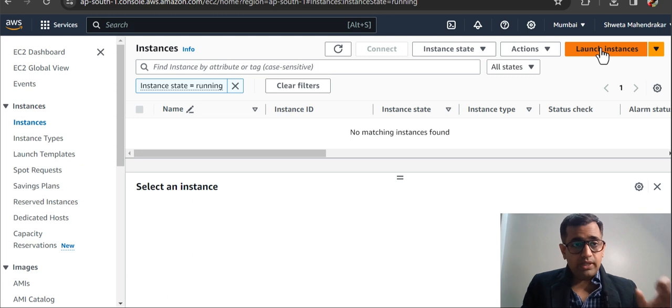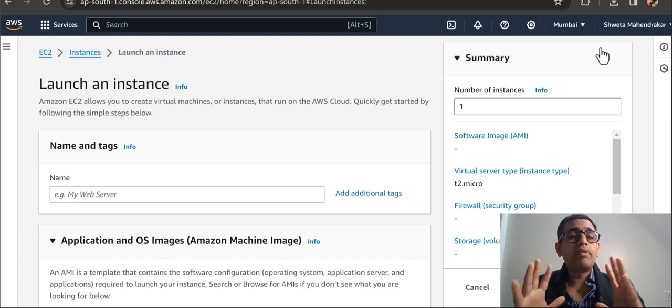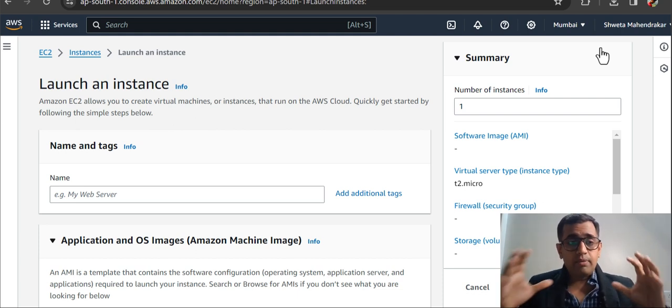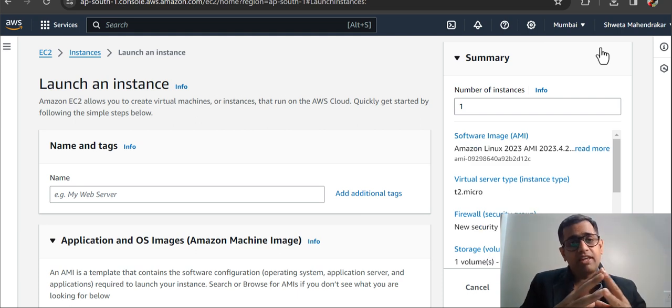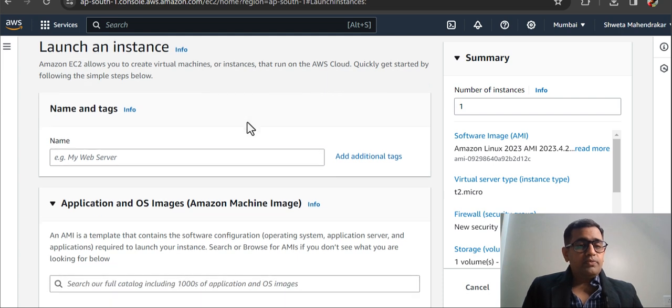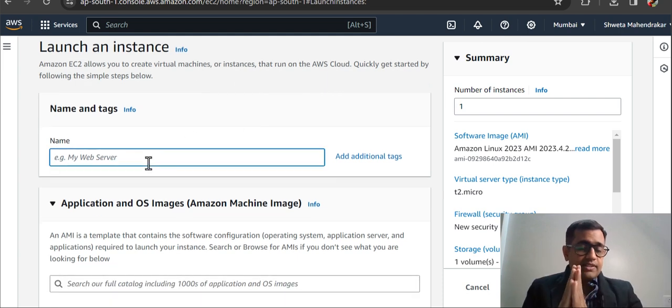The way we do this is to click on Launch instance, and the launch instance page has been made very simple. Previously there were 6 to 7 steps that you had to go through, but now they have made it very simple. Now guys, think of EC2 as a virtual machine, or a virtual laptop or desktop on the server, on the cloud. That's the reason why we have EC2 as a server and as an instance. Alright, so we'll give it a simple name.